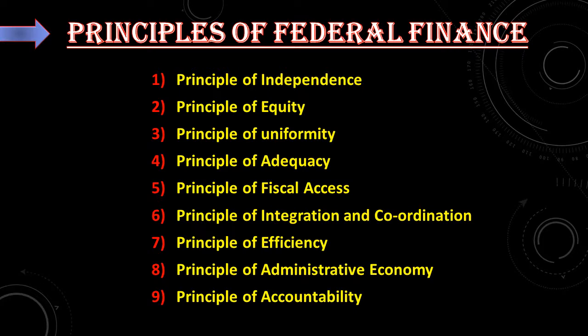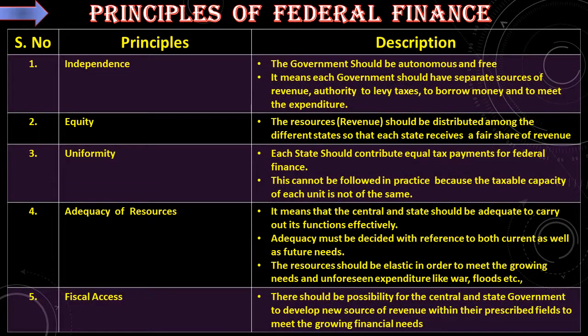Let us see each and every principle in detail. Yes, principle of federal finance.